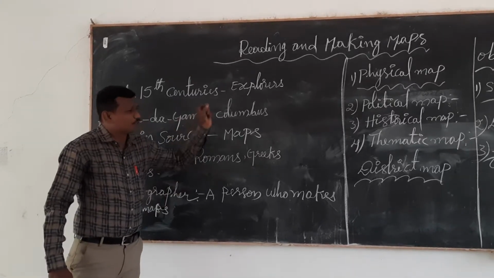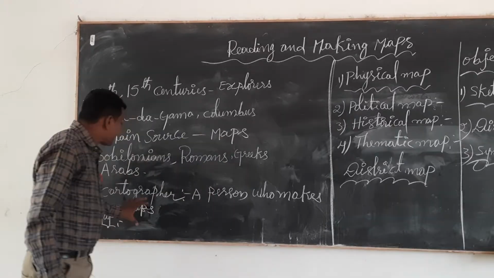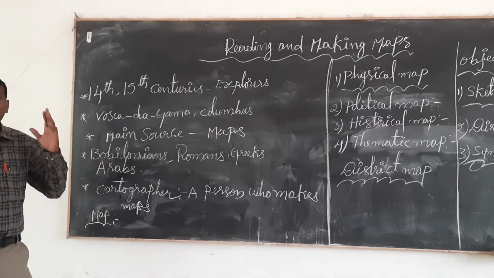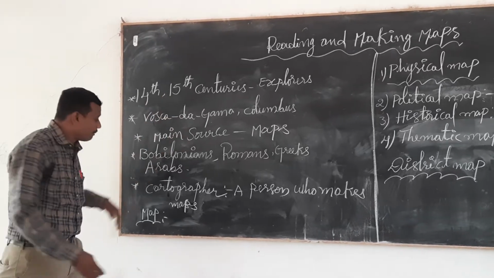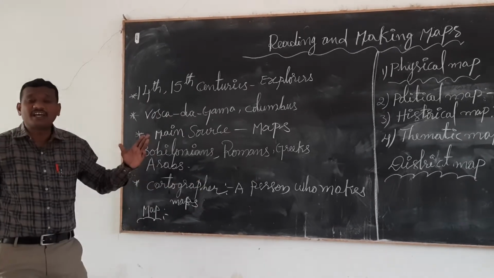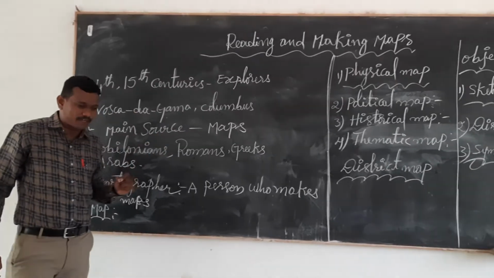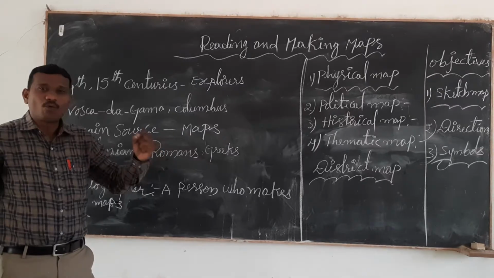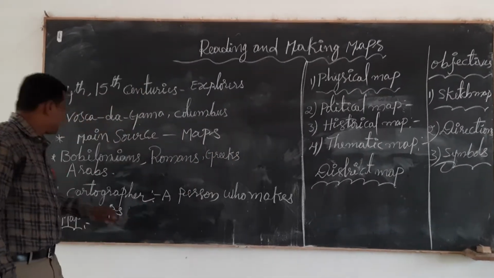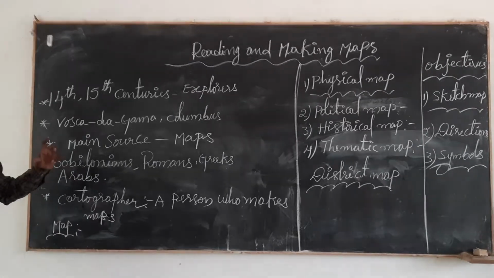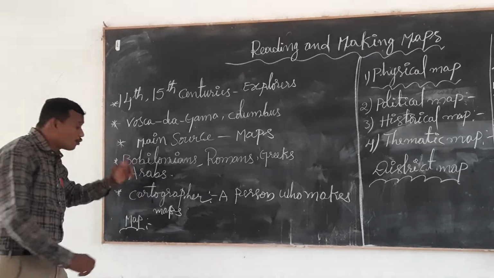Before we go into the lesson, what is a map? A map is a drawing of the whole earth surface on a flat piece of paper. Where do we draw the map?